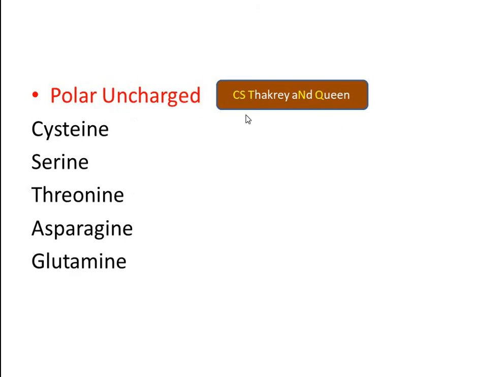Then polar uncharged amino acids include cysteine, serine, threonine, asparagine and glutamine, which can be remembered by the words C.S. Thackeray and Queen. C.S. is the initial of a person, Thackeray is the surname, and Queen. CST, N and Q indicate the 5 amino acids which are polar in nature but are uncharged.